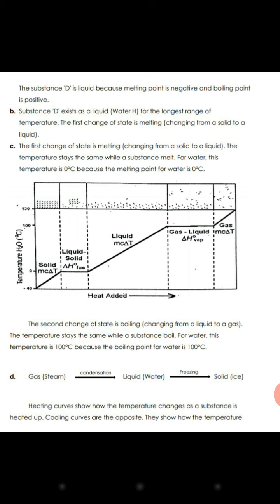It will convert into the solid. They show how the temperature changes as a substance is cooled down. Just like heating curves, cooling curves have horizontal flat parts where the state changes from gas to liquid or from liquid to solid. You can see it has horizontal parts.